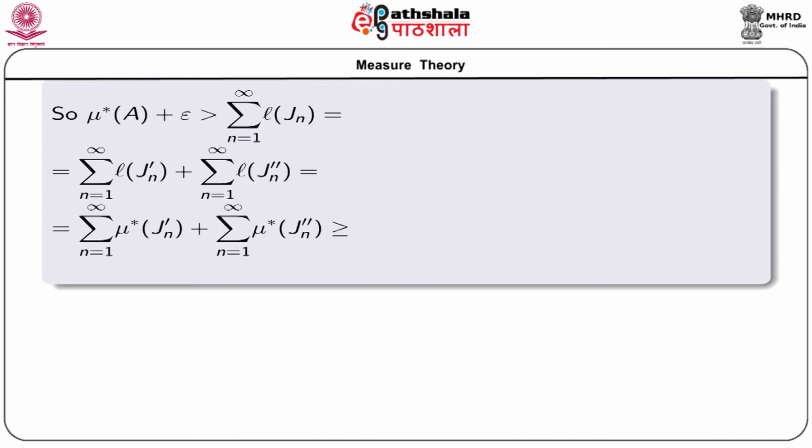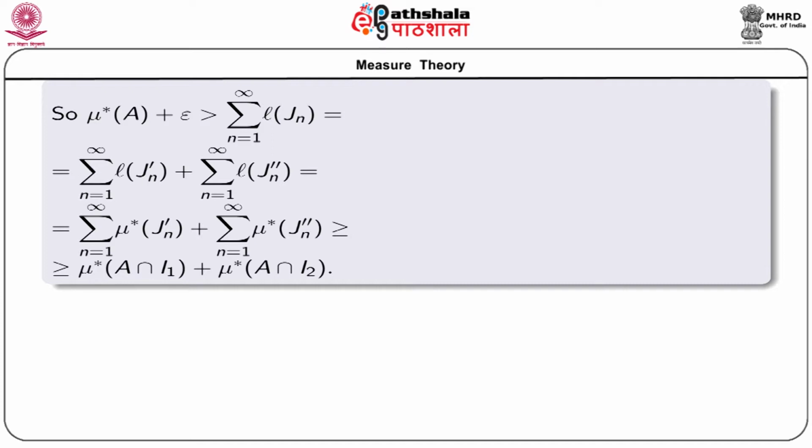This is again equal to sigma n equal to 1 to infinity mu star of Jn dash plus sigma n equal to 1 to infinity mu star of Jn double dash, as we have already proved that for intervals the Lebesgue outer measure is equal to their length, but they are greater than or equal to mu star of A intersection I1 plus mu star of A intersection I2.